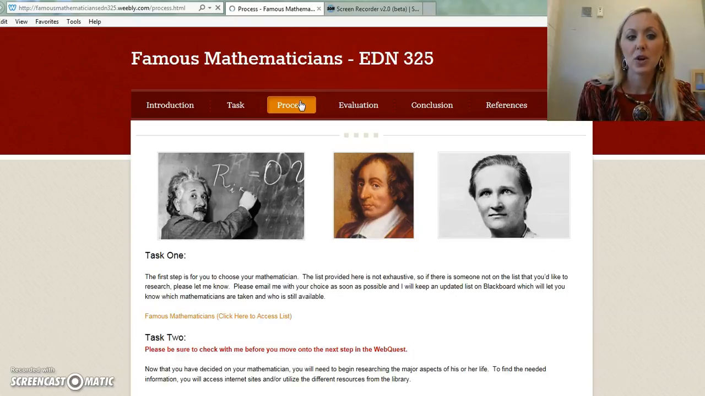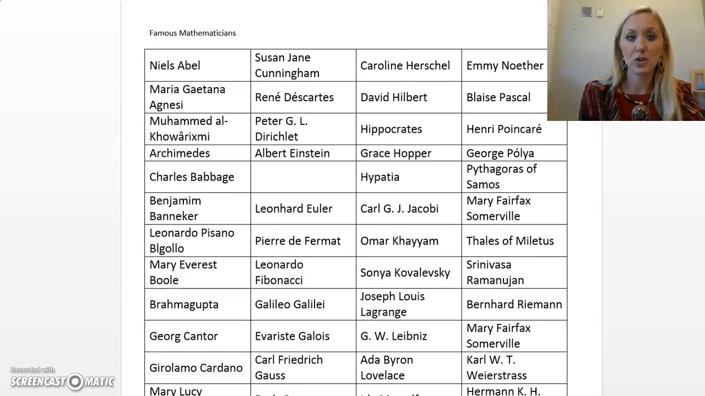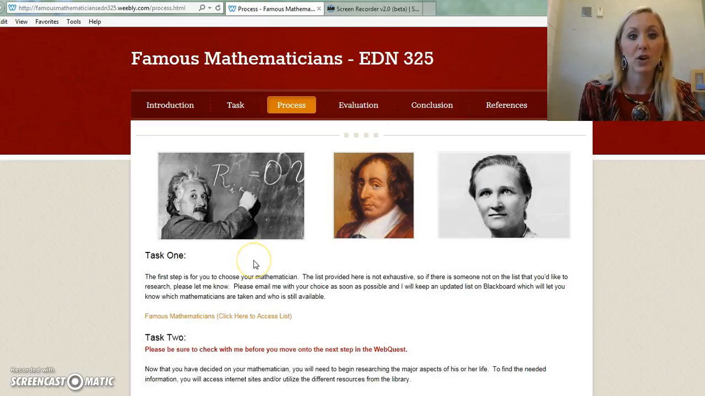The process tab is where you will find most of the details for this project. So task 1, you're going to select your famous mathematician. Please keep in mind that everybody in the class is only allowed to select one mathematician, and your mathematician must be different than all of your peers. So this must be approved by Dr. Hargrove. So you'll click on this link, you'll pull up the famous mathematicians. You'll either select one off this list or one of your choosing, and you will reach out to her for approval prior to progressing on with the rest of this project.